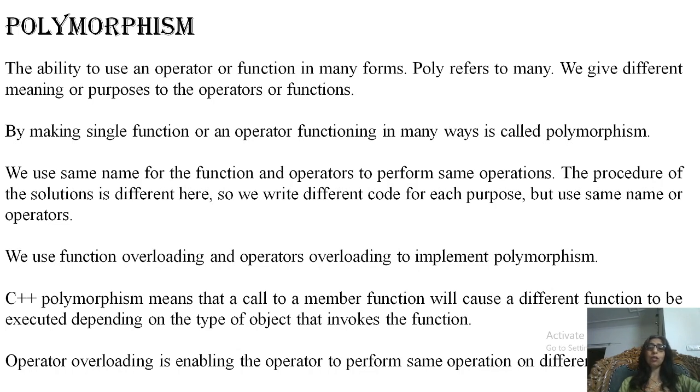So in case of polymorphism, we either use the same function symbols in operators or the same name in case of functions. All these functions have the same name. Okay, if they have the same name, how can we differentiate them? All these functions are different either in the data types of arguments, or in the number of arguments, or in the order of arguments.